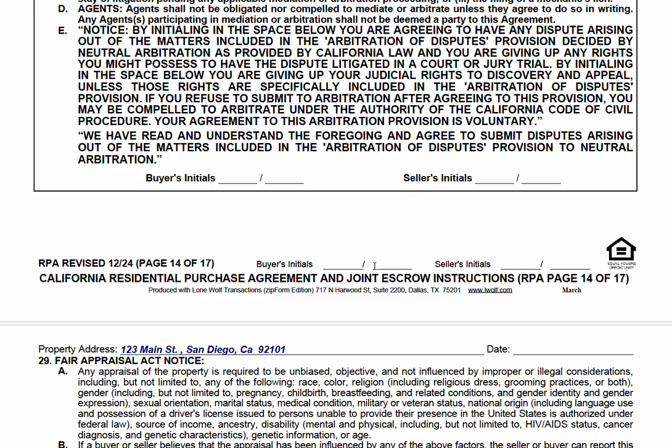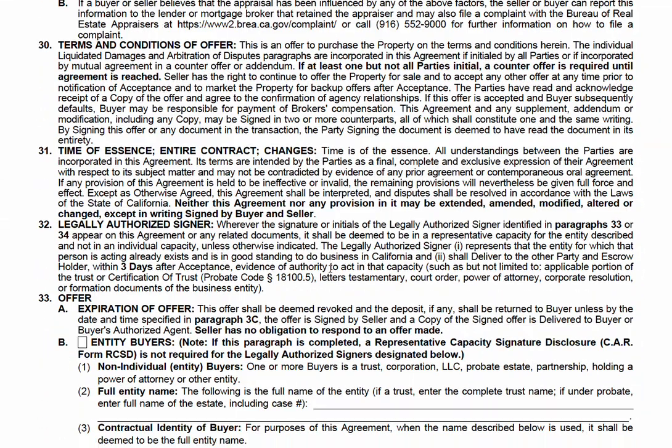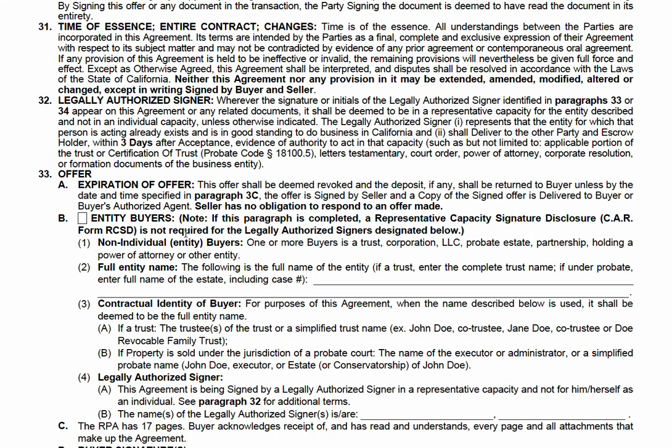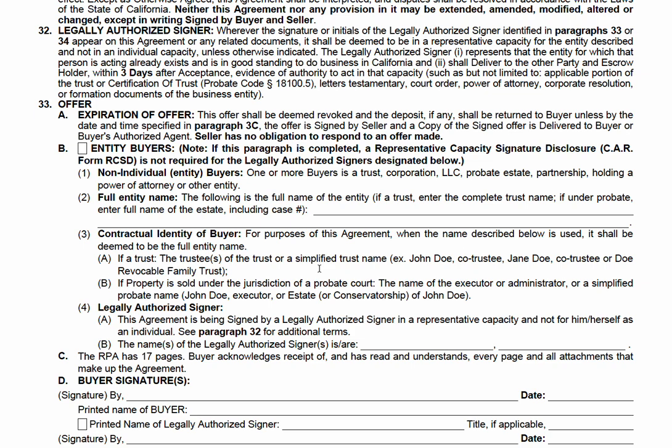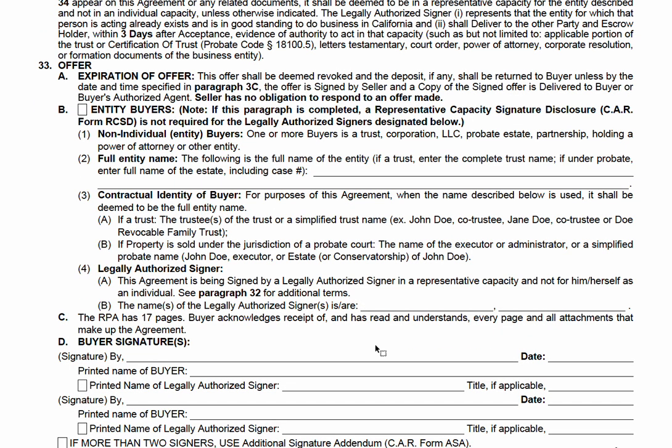Then the parties will initial down here. I'm still scrolling. I'm not doing anything else here. Is the buyer an entity, an LLC, a trust, a corporation? Check this box, write it in. Who's the authorized signer? The signer needs to be an individual person's name. See how they have John Doe here? It needs to be John Doe. You can't just sign Happy Homes LLC or whatever. Sometimes I see that signature. It's no good. You need to have an individual authorized signer's name.